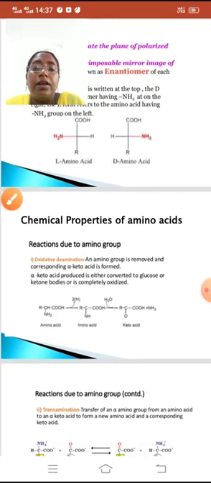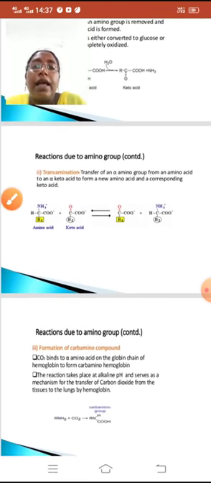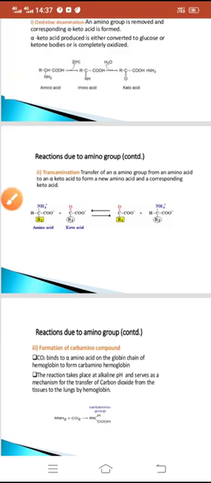Next, transamination. Transfer of an alpha amino group from an amino acid to an alpha keto acid to form a new amino acid and a corresponding keto acid.